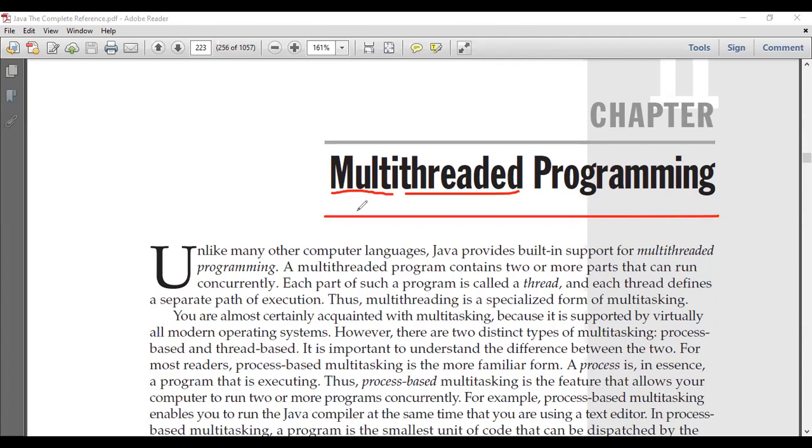With respect to multi-threaded, it means we can create more than one thread in a program.